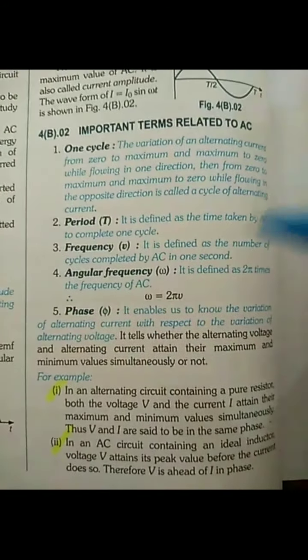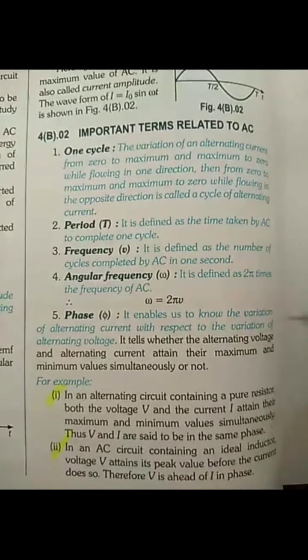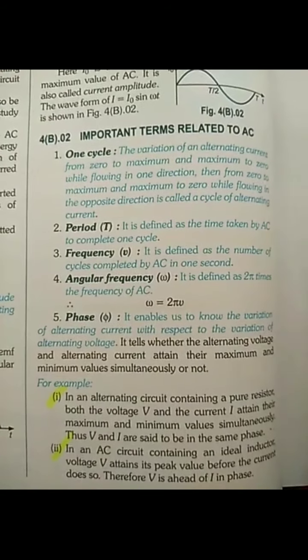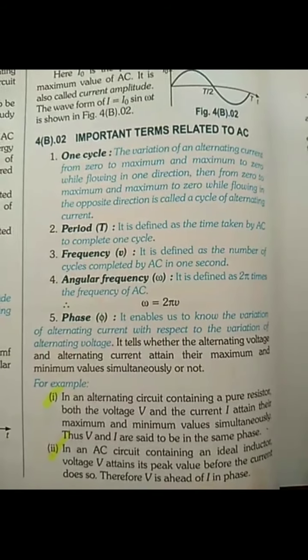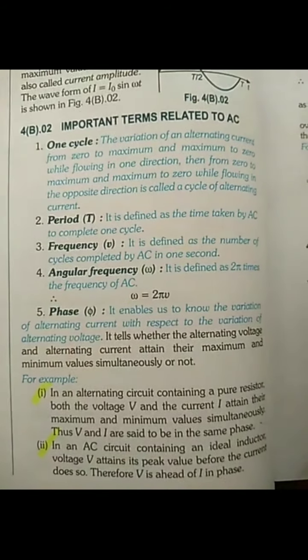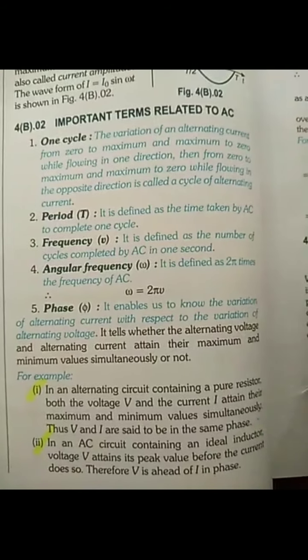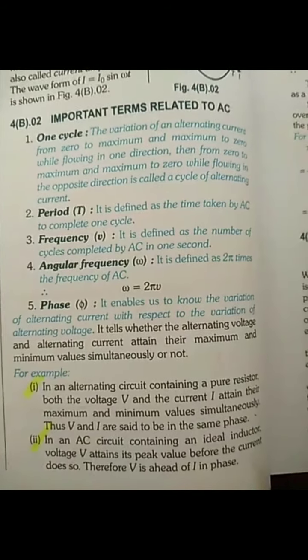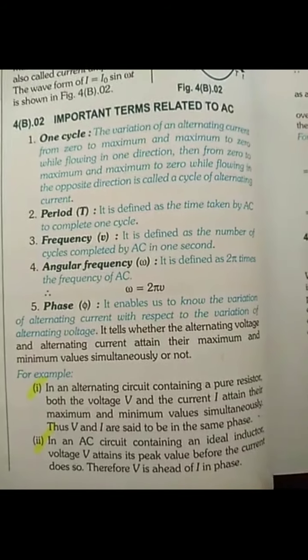For example, in an alternating circuit containing a pure resistor, both the voltage and current attain their maximum and minimum values simultaneously. In an AC circuit which contains an ideal inductor, the voltage attains its peak value before the current does. So we will say that voltage is ahead of current in phase.